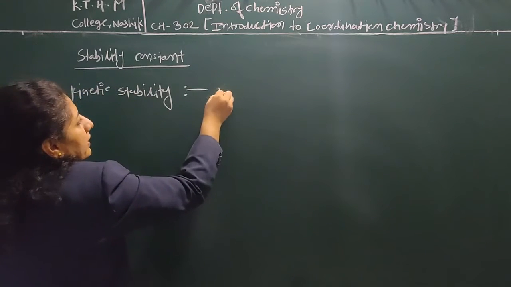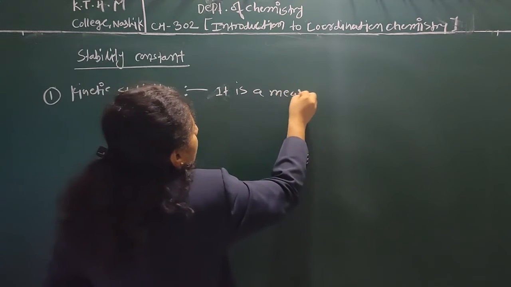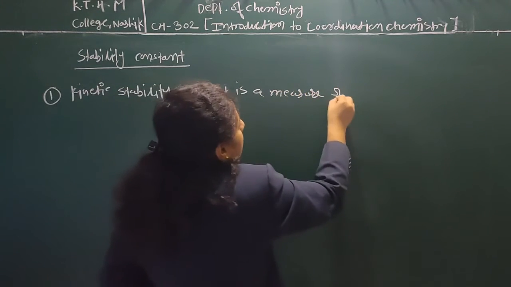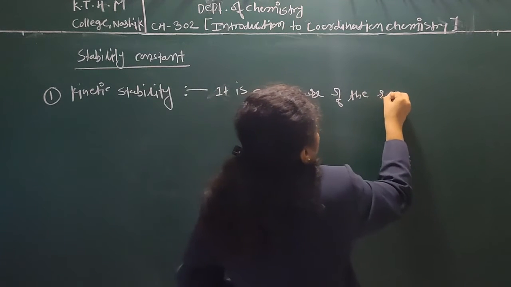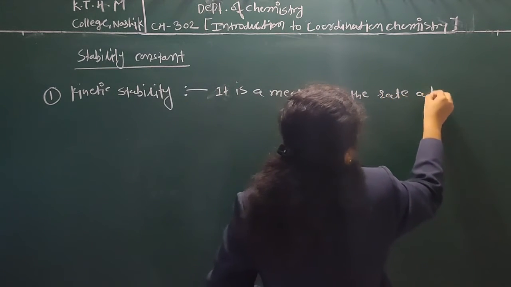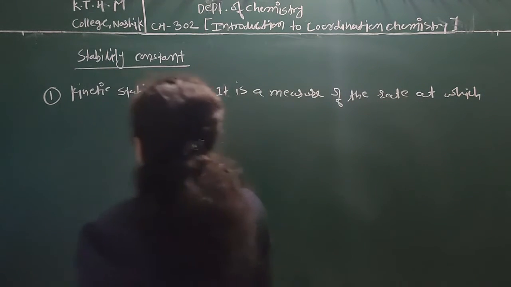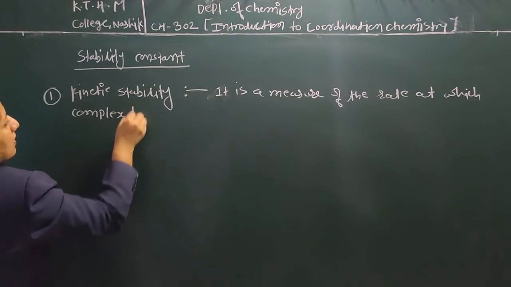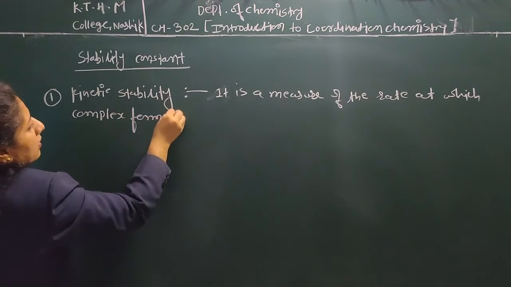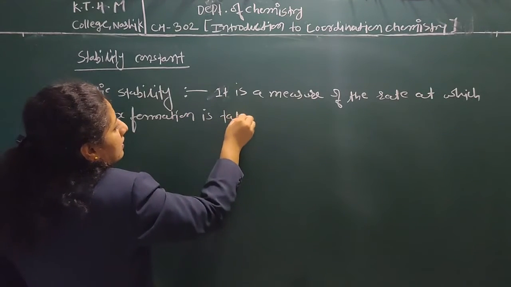Stability is a measure of the rate at which complex formation is taking place.